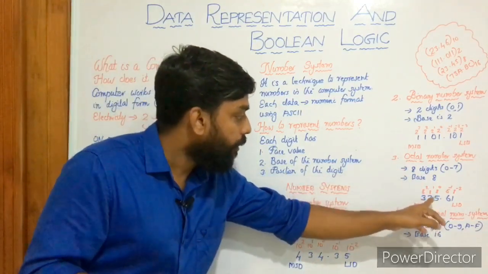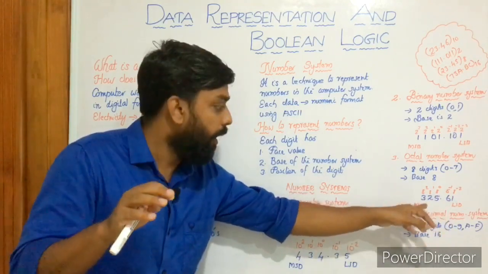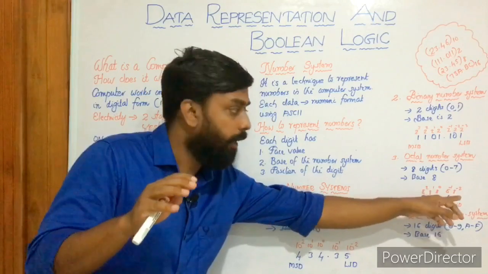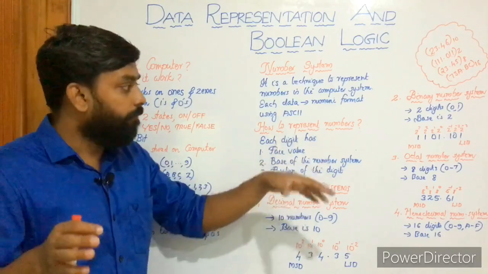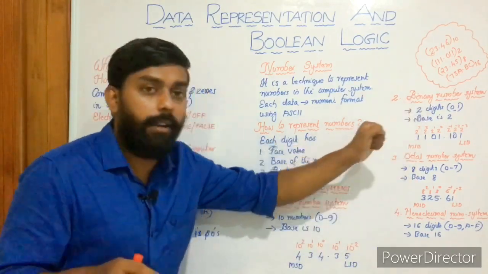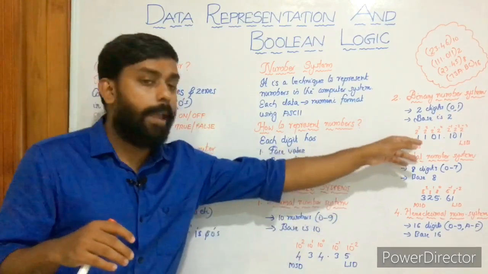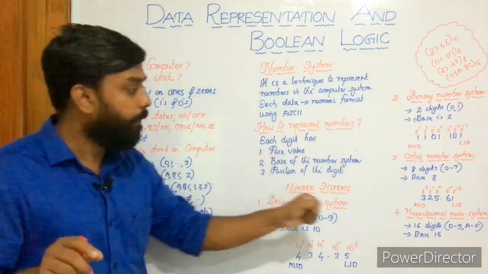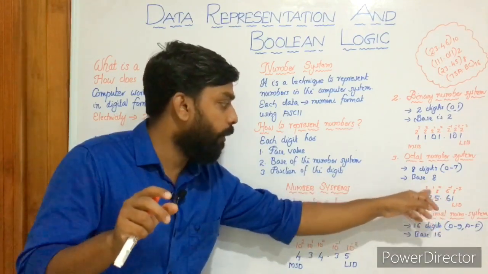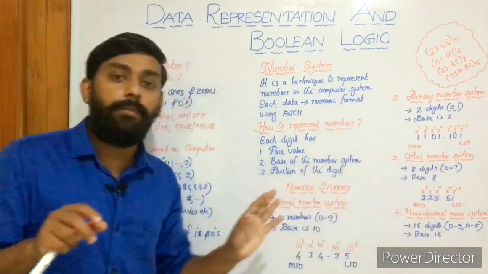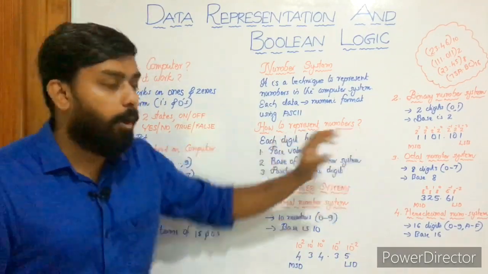So here is a number, 325.61. Here 3 is the MSD, most significant digit, and 1 is the LSD, least significant digit. Other than binary number system, all other number systems have MSD and LSD. Here it is MSB and LSB in binary number system. So the place values are 8 raised to 0, 8 raised to 1, 8 raised to 2, and it goes on. Then to the right of the decimal point it is 8 raised to minus 1, 8 raised to minus 2, 8 raised to minus 3, right? So that's about octal number system.